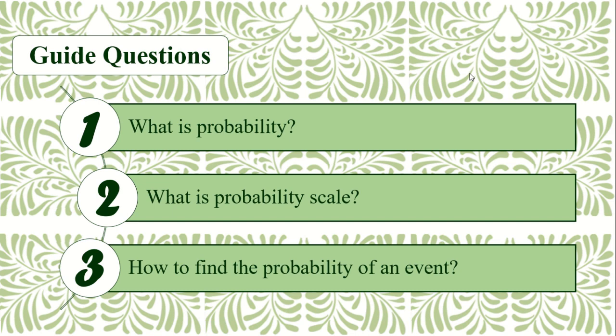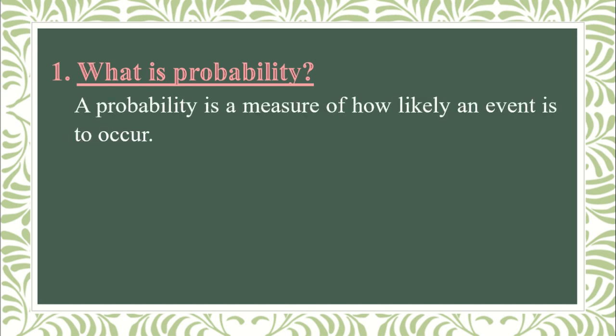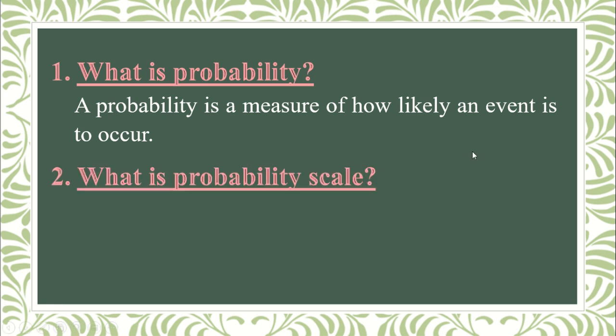Now let us answer the guide questions. Number 1, what is probability? Number 2, what is probability scale? And number 3, how to find the probability of an event. Number 1, what is probability? Probability, according to our module and the video that I presented, is a measure of how likely an event is to occur.